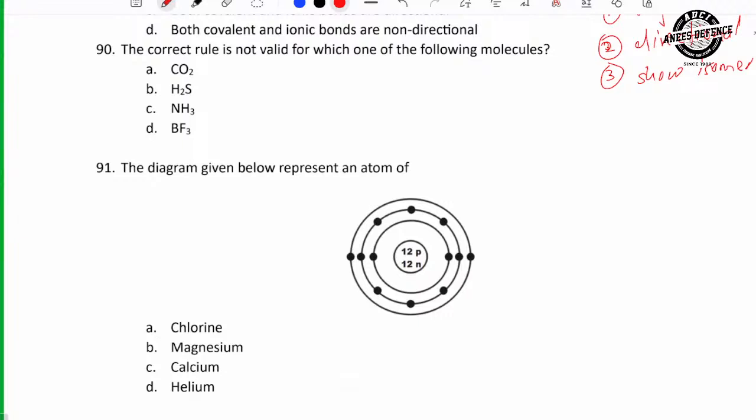The octet rule is not valid for which of the following molecules? It's not correct rule, it's octet rule. What is this? Octet. Octet rule is not valid for which of the following molecules? Octet rule का meaning क्या है? ये जो central atom है, central atom में कितने इलेक्ट्रॉन्स होने चाहिए? 8 इलेक्ट्रॉन्स. तो कौन वैलिड नहीं करता? आप देखो CO2 का स्ट्रक्चर कैसे होता है बताओ. CO2 का स्ट्रक्चर कैसे होता है? C डबल बॉन्ड O डबल बॉन्ड O.